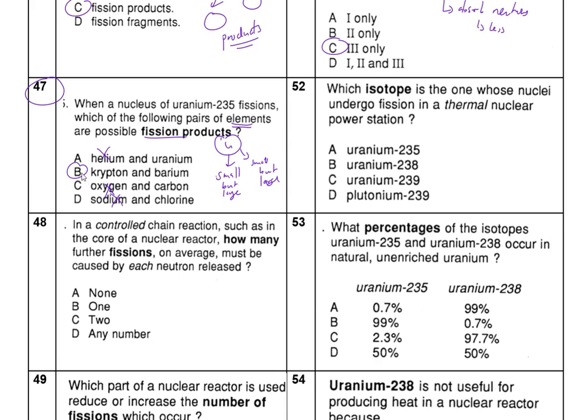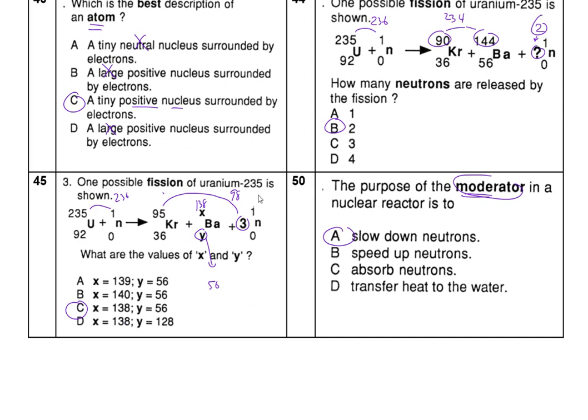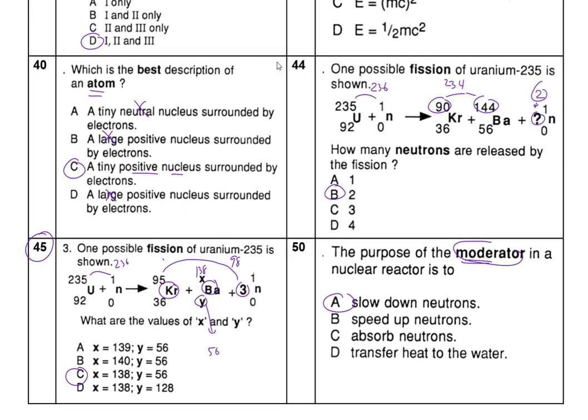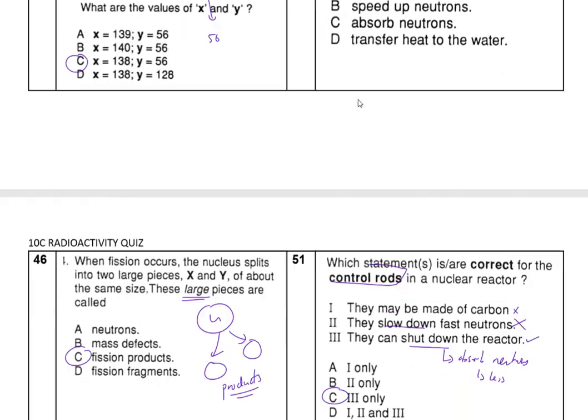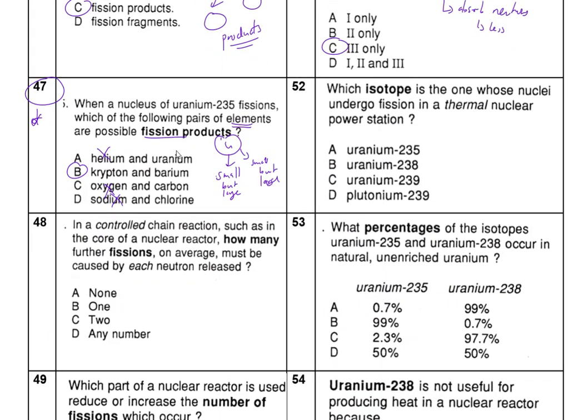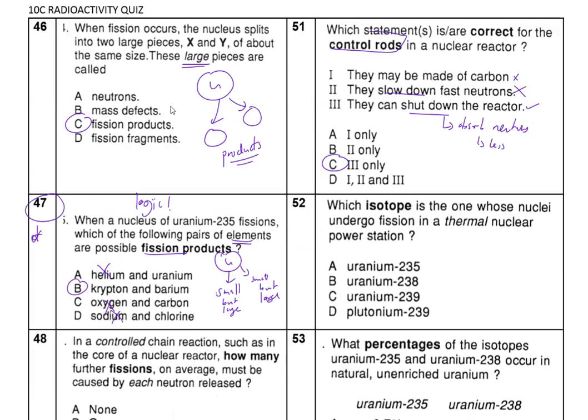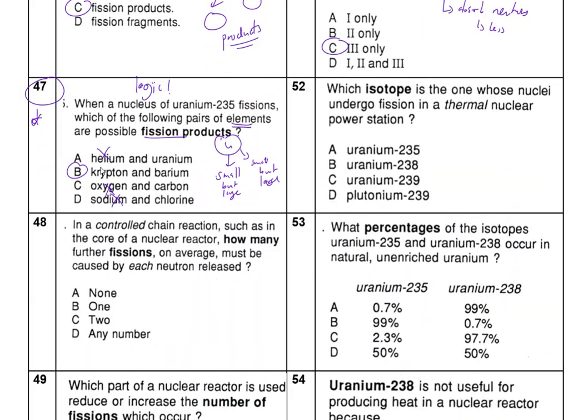Now, also, how do we know this? If we go back to a previous question, look at this question here. It gives us krypton and barium. Let's go back to another previous question, 44. We have krypton and barium. So even without knowing what the answer is, by using logic, using previous questions to help us out, we know what it is.